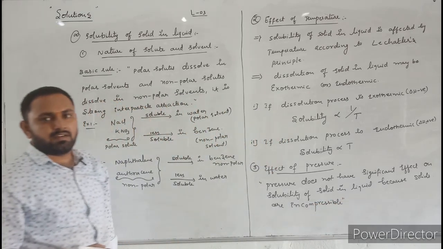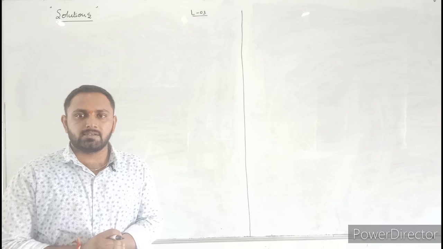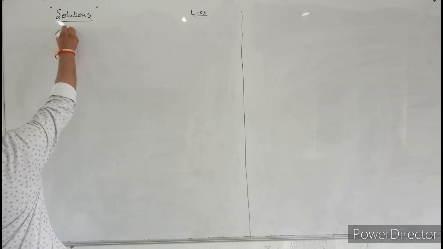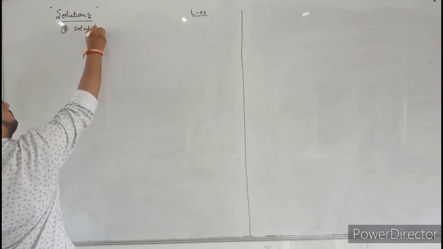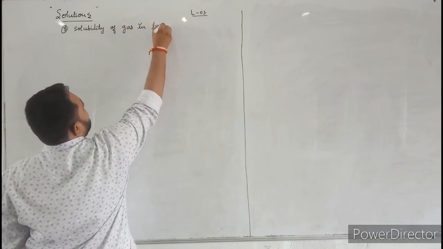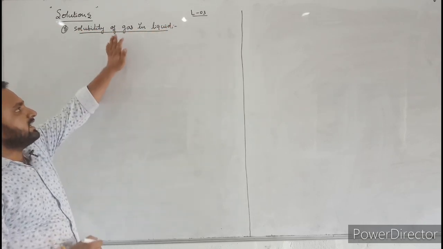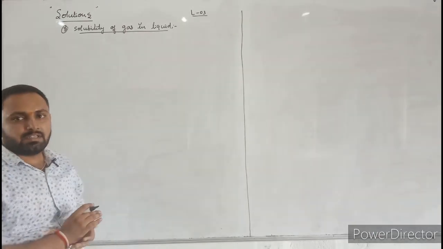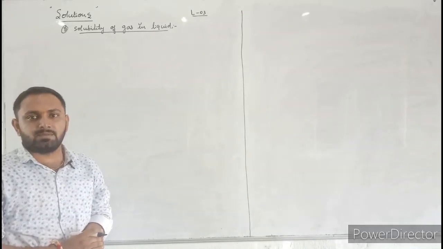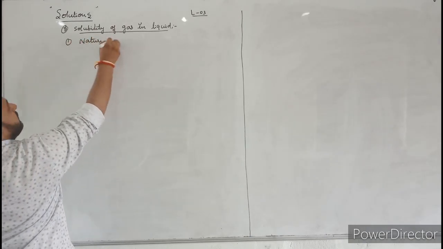Okay. These are the factors affecting the solubility of solid in liquid. Next, let us discuss the factors affecting the solubility of gas in liquid. Here also, solubility of gas in liquid depends on three factors. The first one is the nature of gas, the second one is the temperature, the third one is the pressure. First, let us discuss the nature of gas.